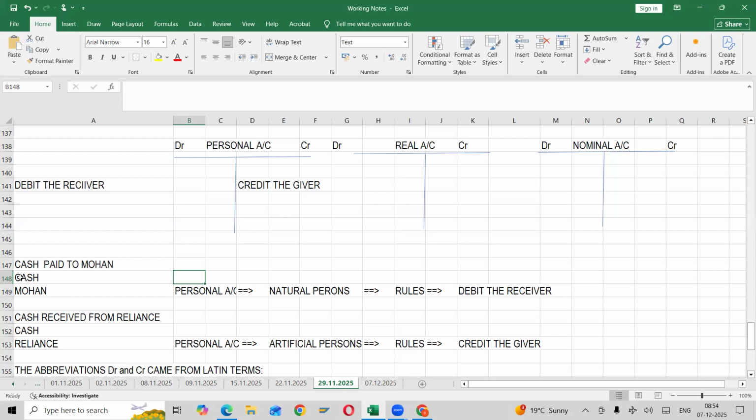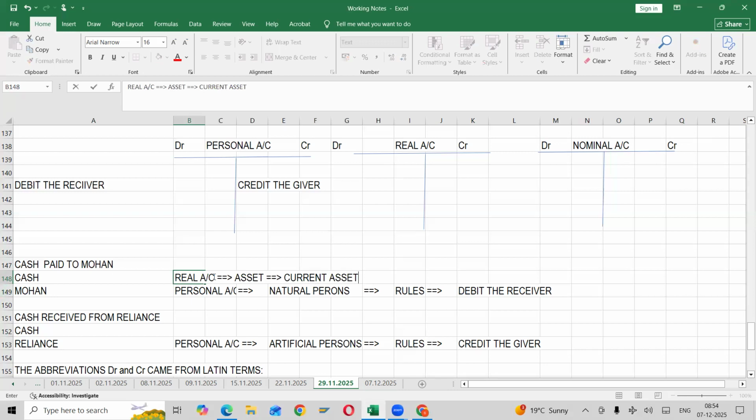Cash paid to Mohan. So cash comes under which account? Which account, first of all? Real account. That's what I want. Real account. So it comes under what? What kind of asset? Current asset. Correct.